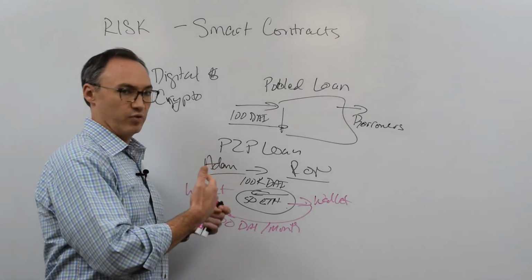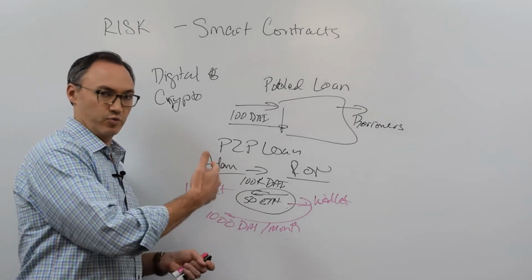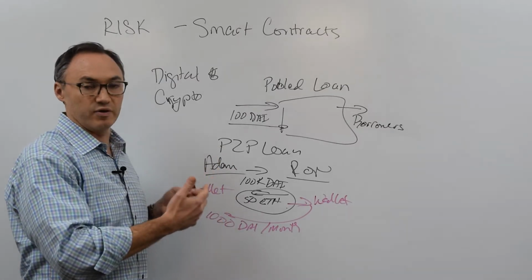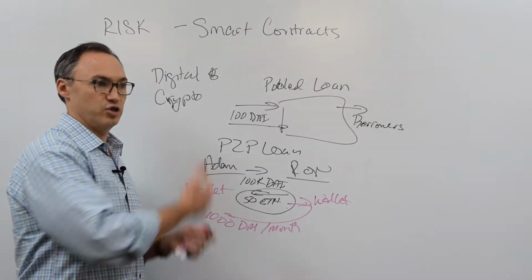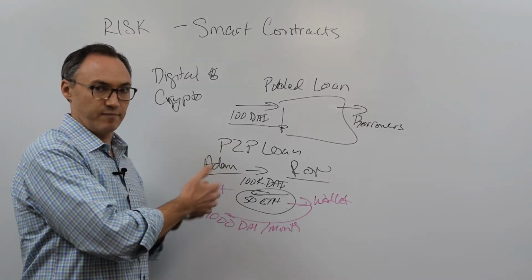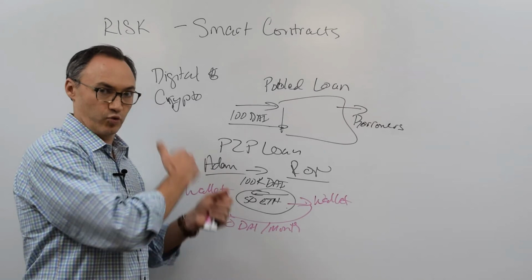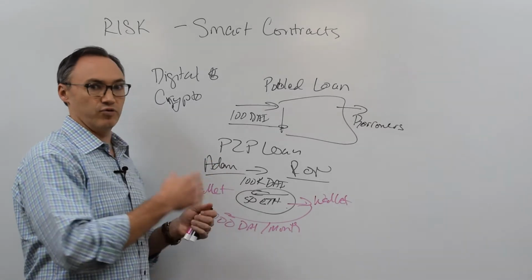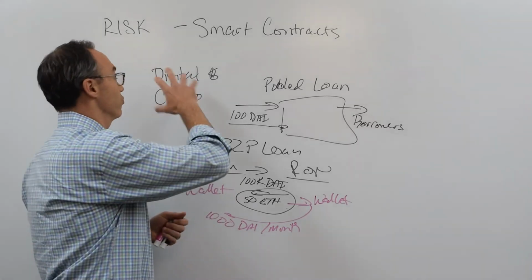But I want everyone to understand a lot of these concepts so that when we get into the use and the risk and everything else, you understand a little bit about how smart contracts work, so you can see, one, how some of these protocols are built on top of each other, and some of these apps are built on top of each other, but also what the risks are and how they can fall down. So that's smart contracts. We'll do a few more of these, talk about the risks we have.